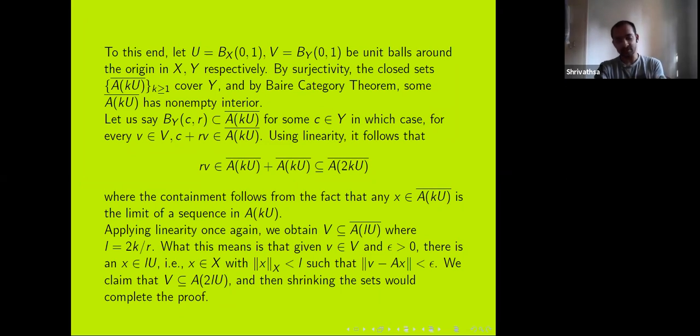So what does this mean? This means that if I take any v in V and any epsilon greater than 0, then there is some x in the L ball around 0, such that Ax is within epsilon of v. Now we claim that V is actually contained in A of 2LU. And so if I know that V is contained in A of 2LU, then I can scale it down and I'll know that some V over 2L is contained in A of U. So how do we go about showing that V is contained in A of 2LU?